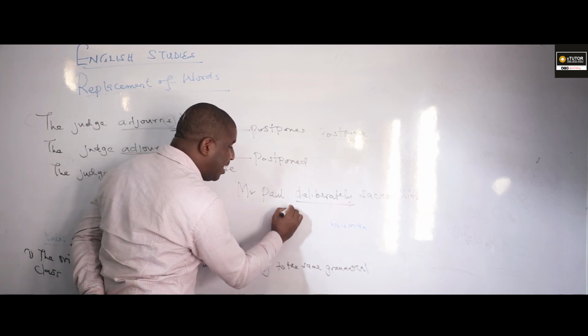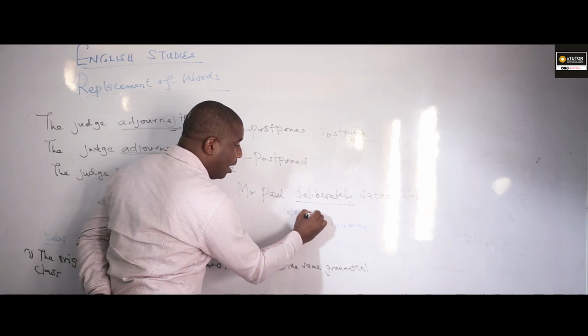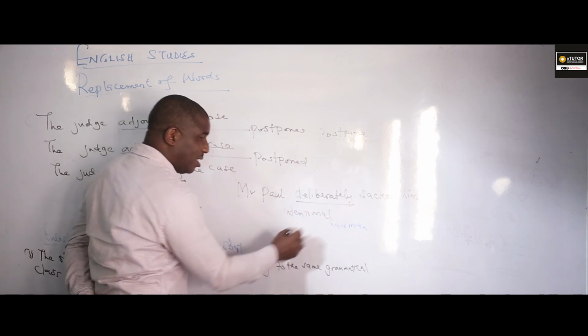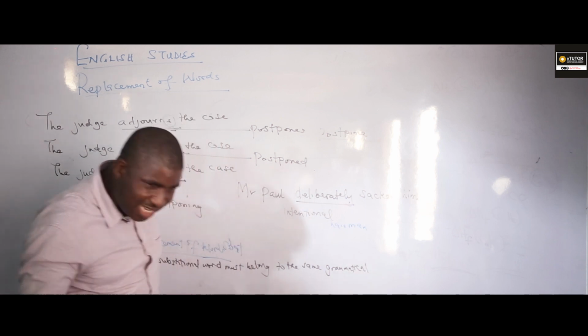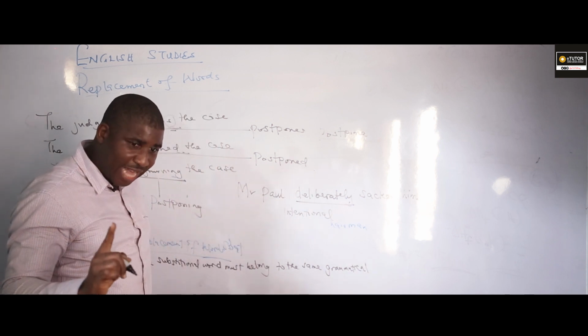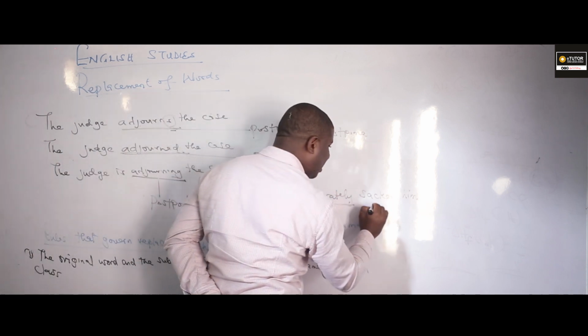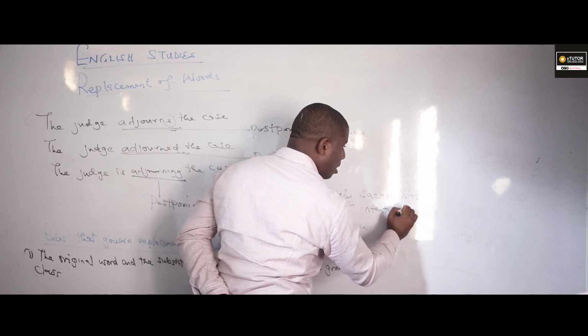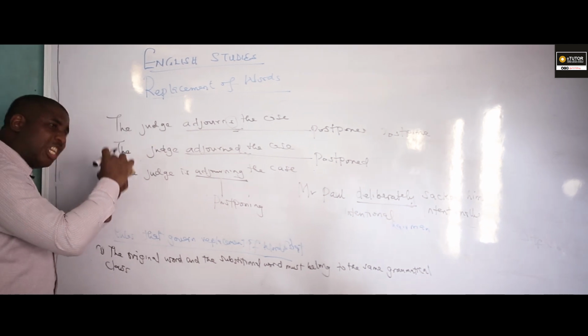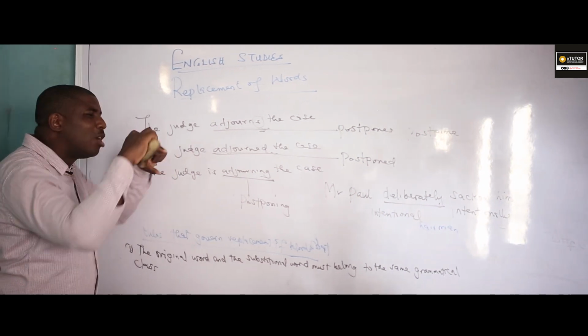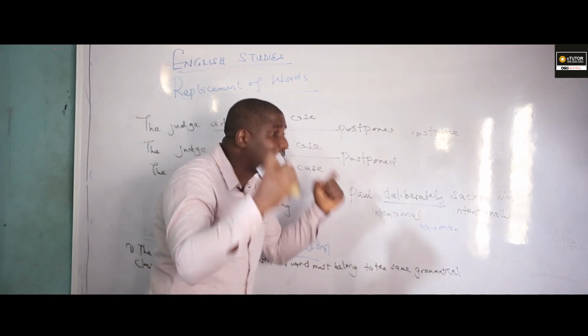So if you write intention now, it is what? It is wrong. What should be the correct answer? Intentionally. Do I seem to be communicating? So the correct answer should be what? Intentionally. So please take note of the fact that the underlined word, the original word and the substitutional word must belong to the same grammatical class.